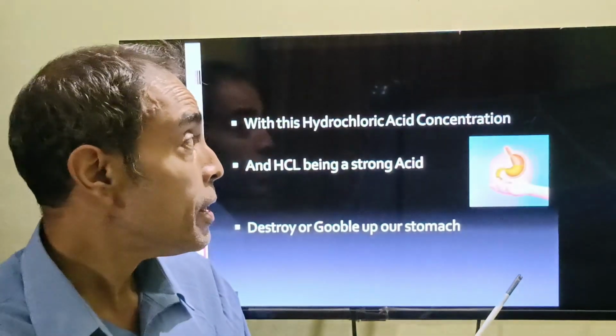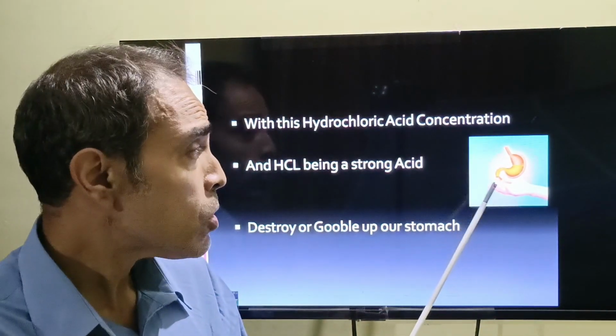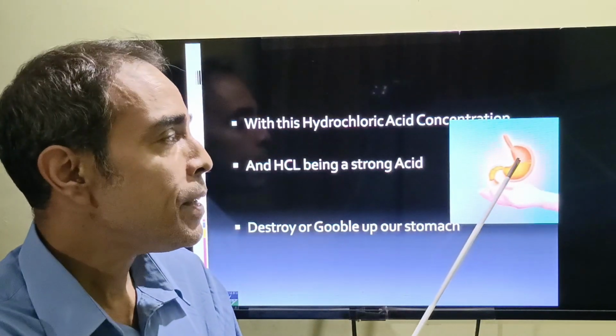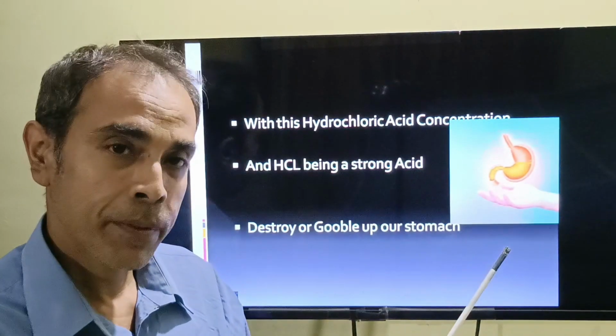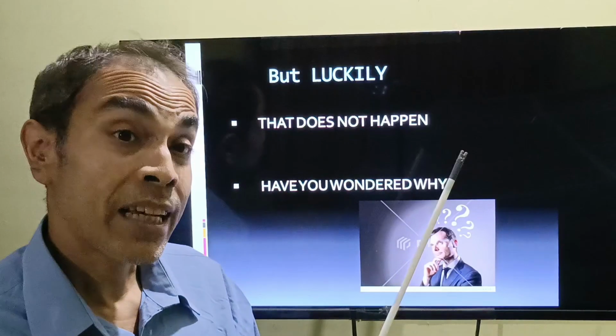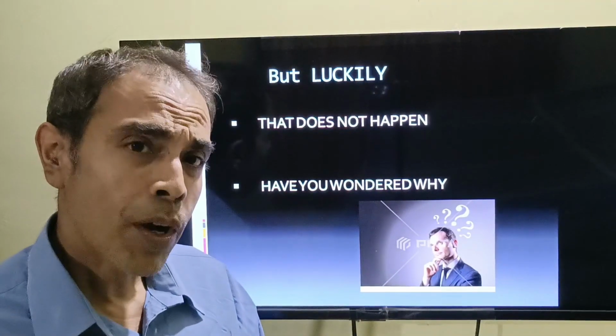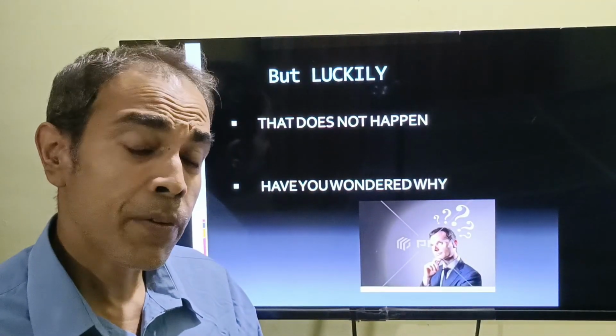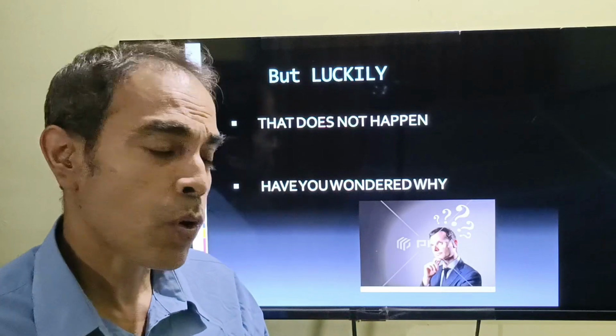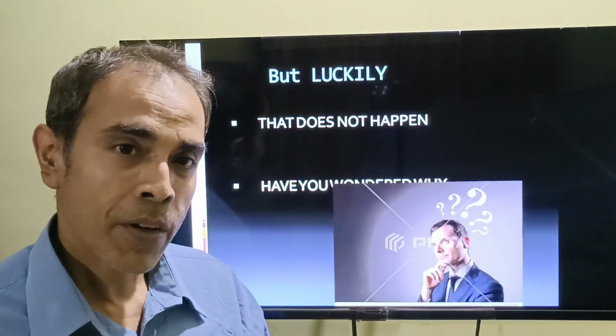This is so dangerous. If this were so, then our stomach would have been completely digested and gobbled up by this acid. But luckily it doesn't happen. Have you wondered why this doesn't happen? Even though hydrochloric acid is secreted in the stomach, it's a very strong acid, but the stomach remains intact.